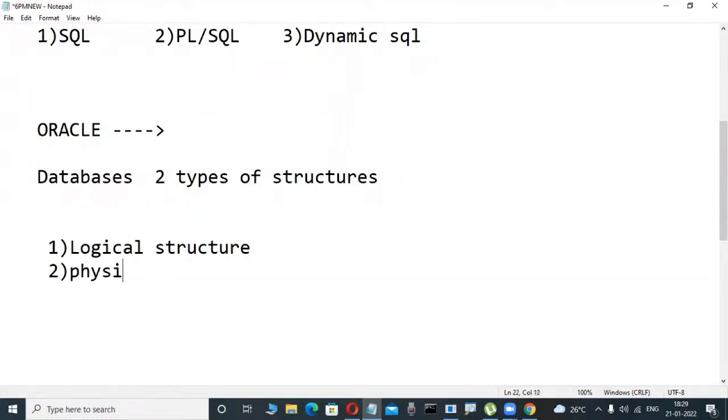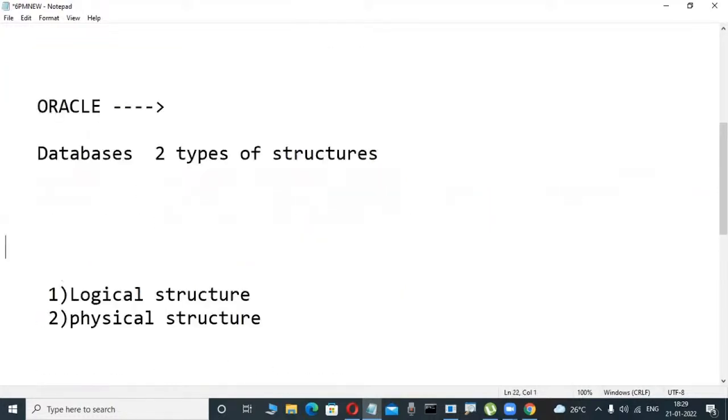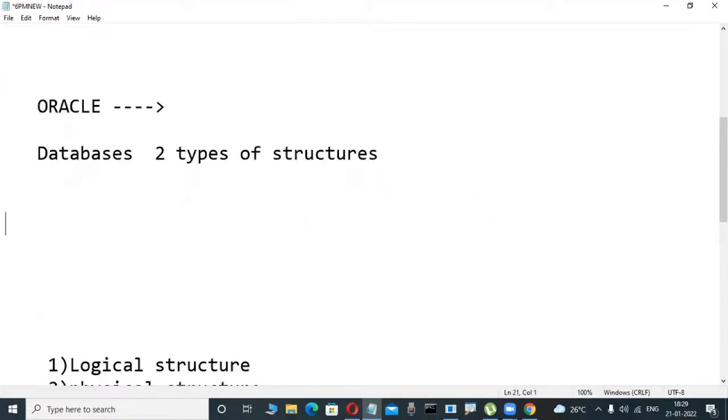Physical structure. Before we tell what the logical and physical structure is in every type of database software, just a database definition. In books, many authors are writing it like this. This is what it is.